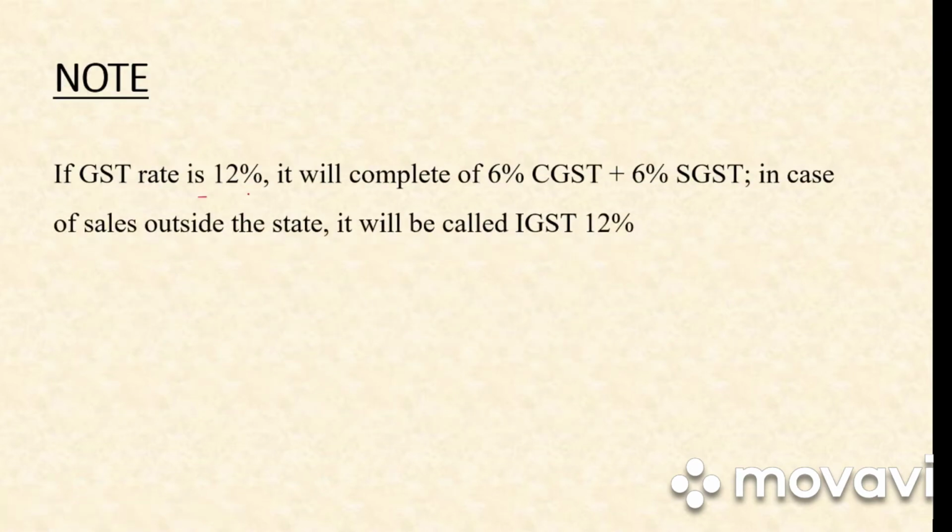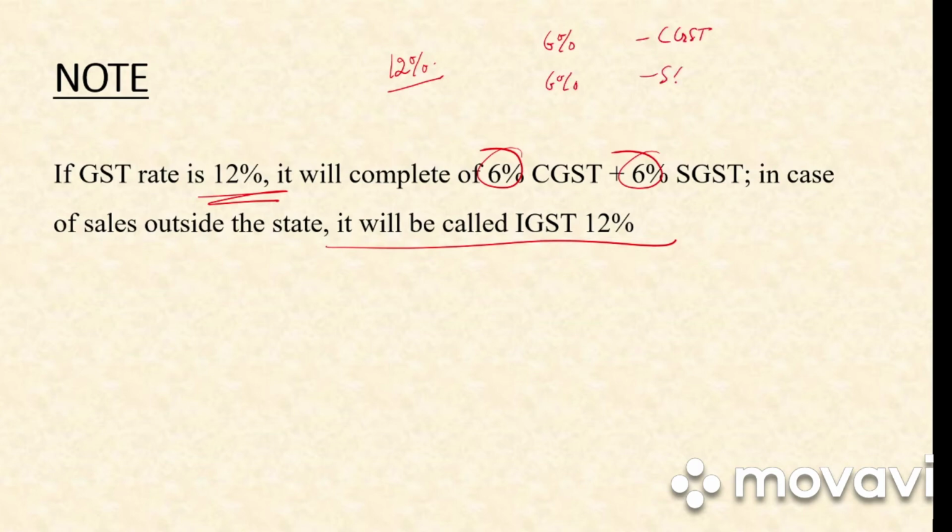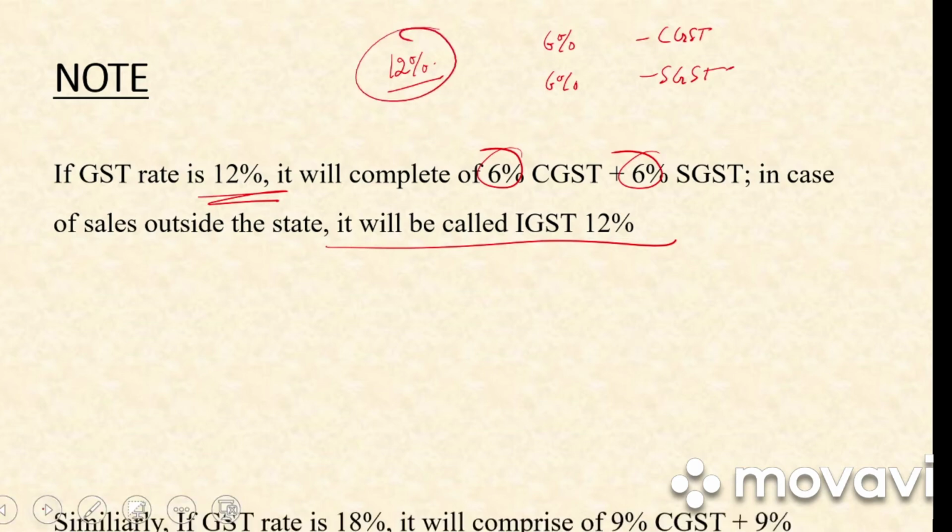If GST rate is 12%, it will comprise 6% of CGST and 6% of SGST. In case of sales outside the state, it will be IGST 12%. So if GST rate is 12% and you have sold within state, 6% will be CGST and 6% will be SGST. And if outside the state, the full 12% will be IGST.